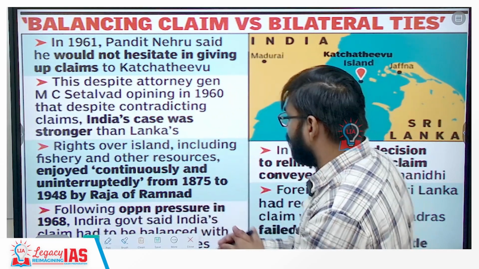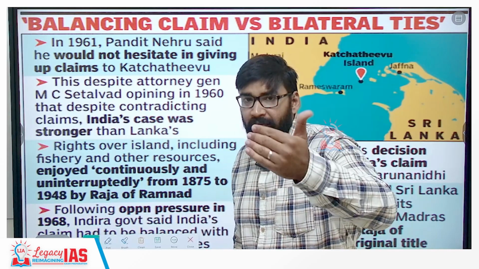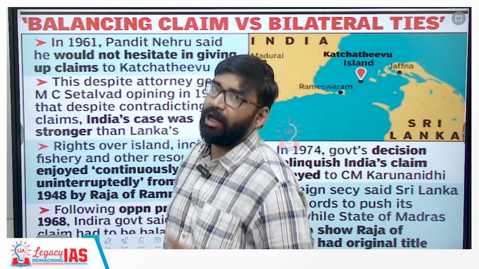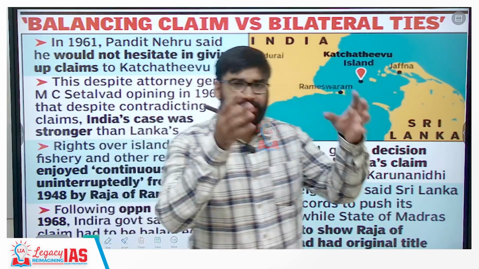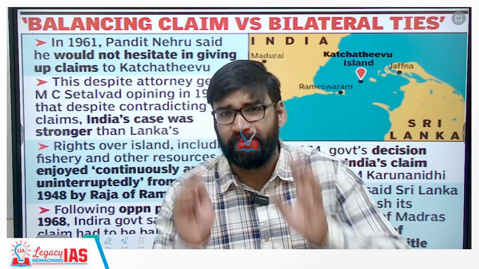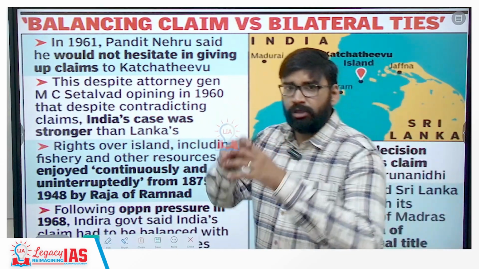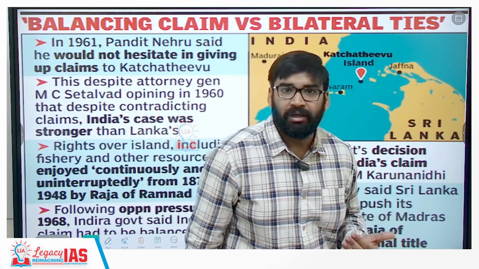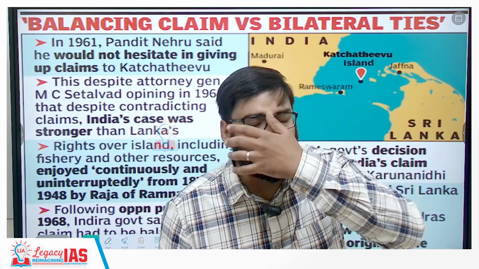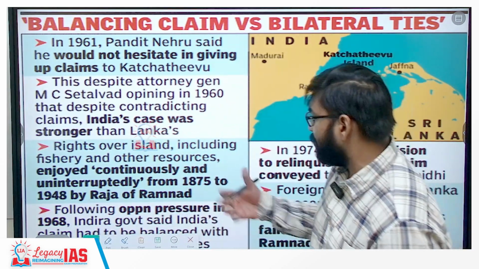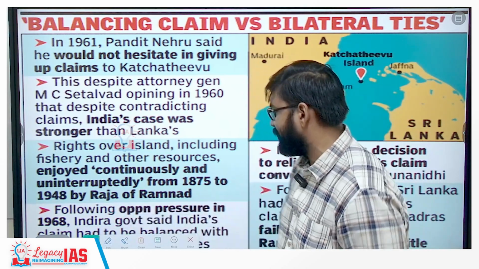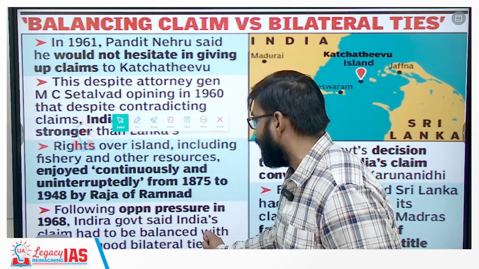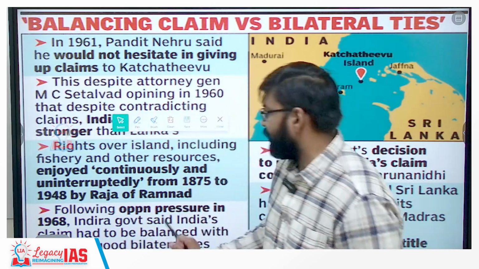So after this, in 1967, when Indira Gandhi came after the death of Lal Bahadur Shastri, again Congress was on the verge of split. Clear? Now the senior leaders of Congress were called the Congress Syndicate. Clear? So they started pressurizing Indira Gandhi, and because of that pressure, in 1968 the Indira Gandhi government said India's claim had to be balanced with good bilateral ties.